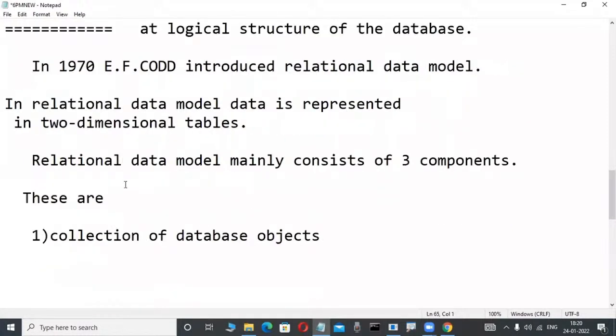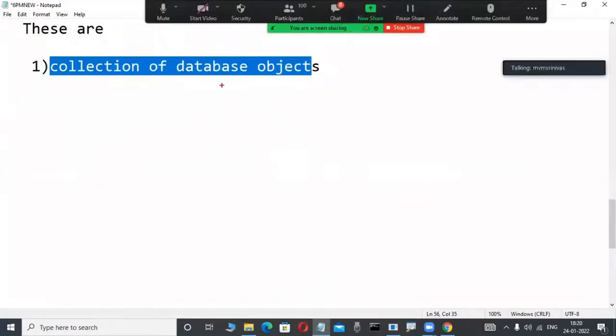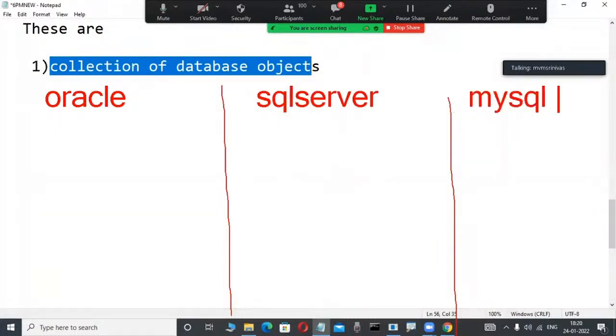Relational data model mainly consists of three components. The first one is a collection of database objects, which is dead easy. Even a first-time newcomer can understand. Suppose you are learning Oracle, which is a relational data model product. Others are learning SQL Server, or MySQL, also relational data model products from different companies. In Oracle, which database objects are available? Maybe a newcomer has an idea: the table is a database object.